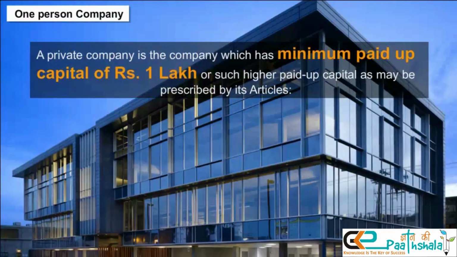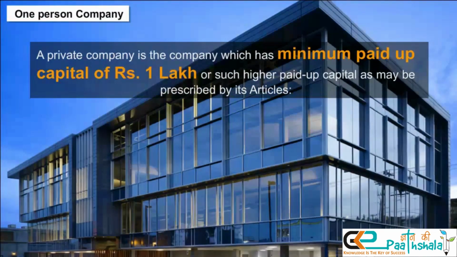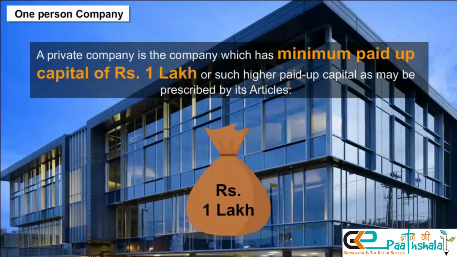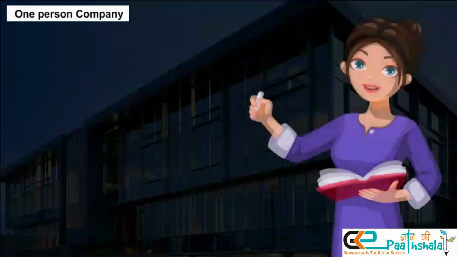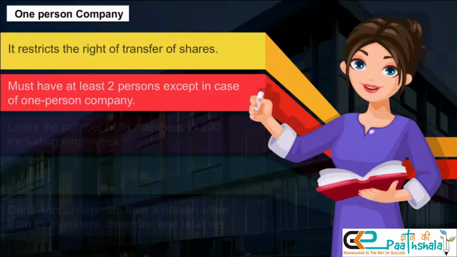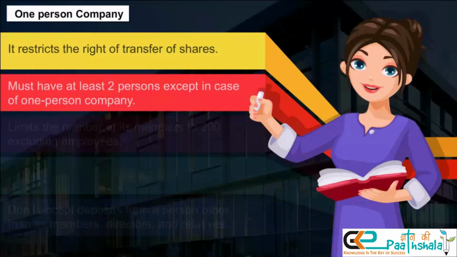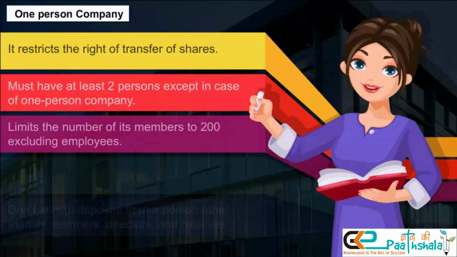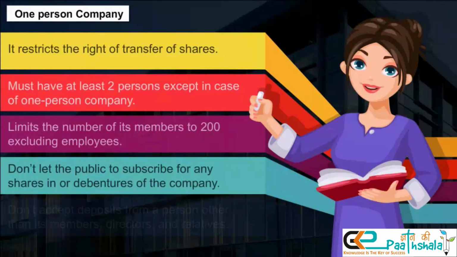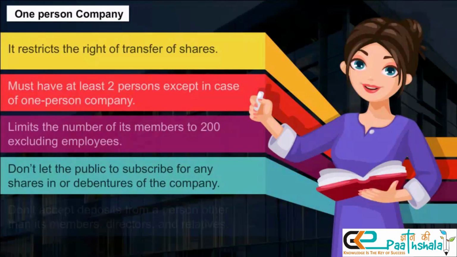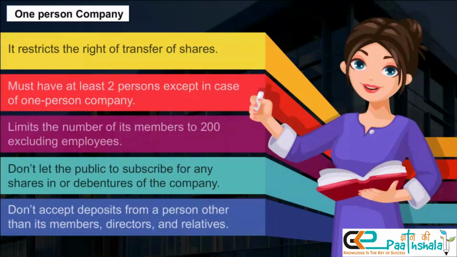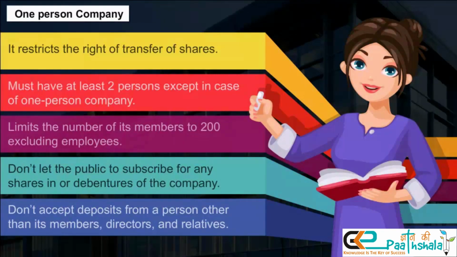A private company is a company which has a minimum paid up capital of 1 lakh rupees or such higher paid up capital as may be prescribed by its articles. It restricts the right of transfer of shares, must have at least 2 persons except in case of a 1-person company, and limits the number of its members to 200 excluding employees. It doesn't let the public subscribe for any shares in or debentures of the company, and doesn't accept deposits from a person other than its members, directors and relatives.